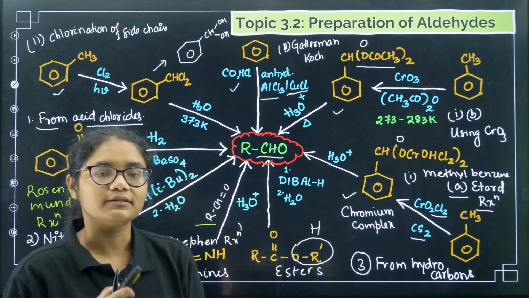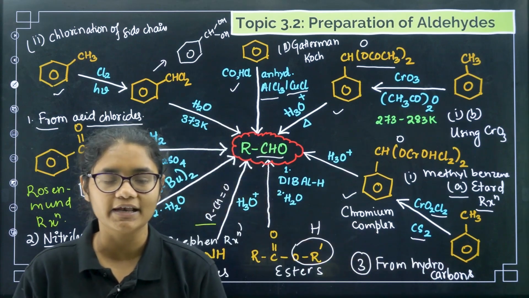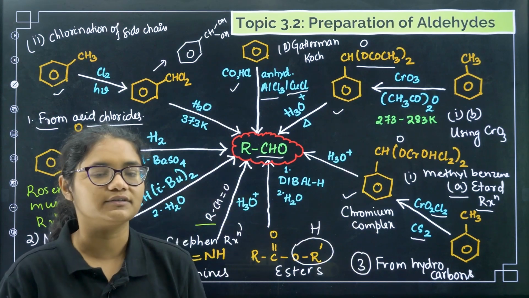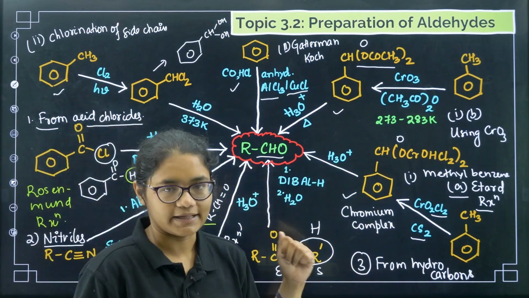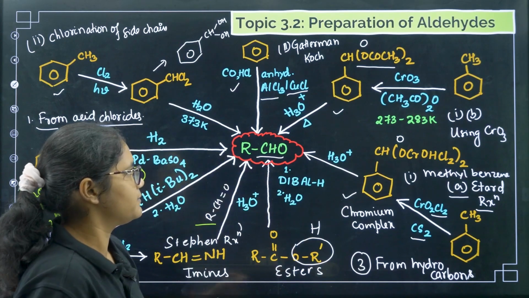And then the third method under from hydrocarbons, that is benzene, CO, HCl, anhydrous copper chloride or anhydrous AlCl3. So this will give you benzaldehyde. Clear? So these are the different methods of preparation.